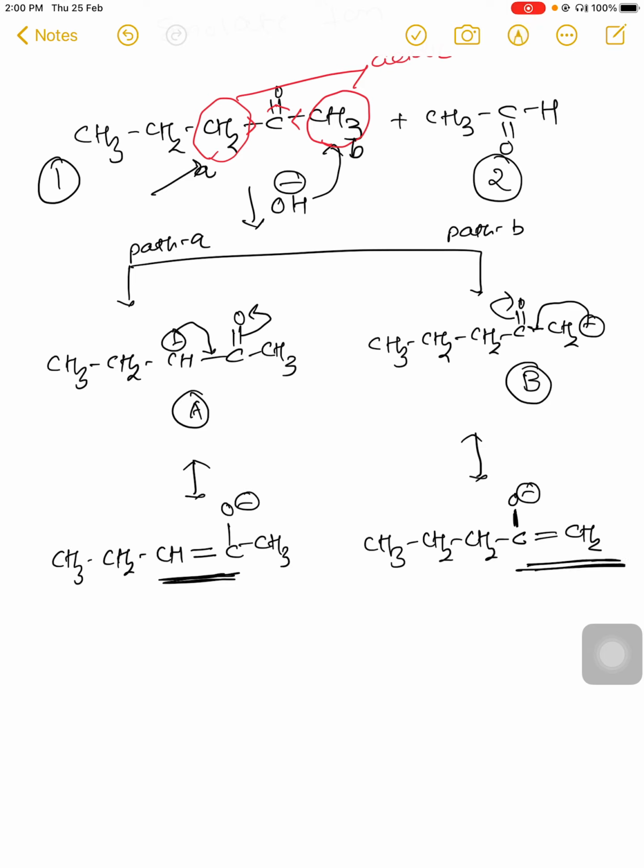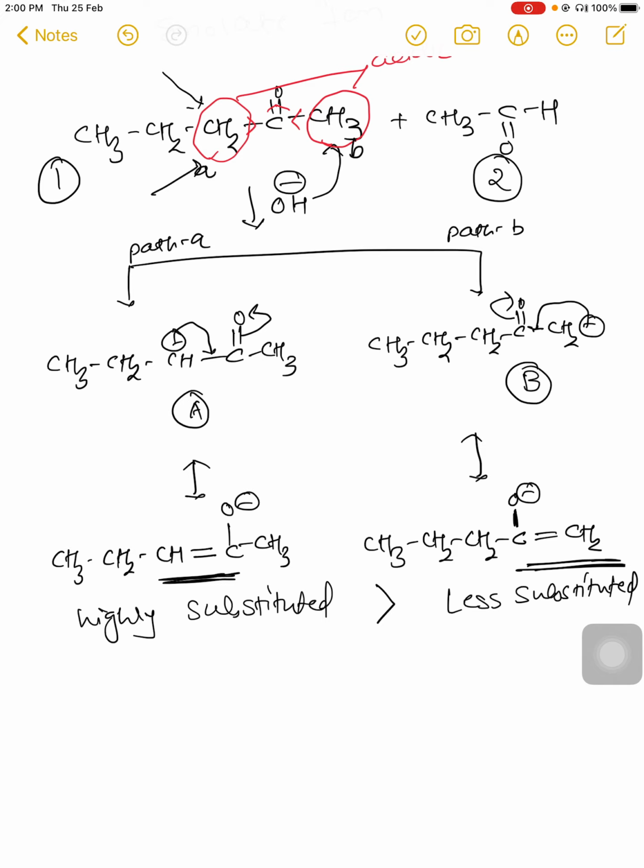So this is a highly substituted enolate, and this is a less substituted enolate. According to the rule, a highly substituted enolate is more favorable compared to a less substituted enolate. So the hydrogen atom will be abstracted from this CH2 position, and we will get the highly substituted enolate.